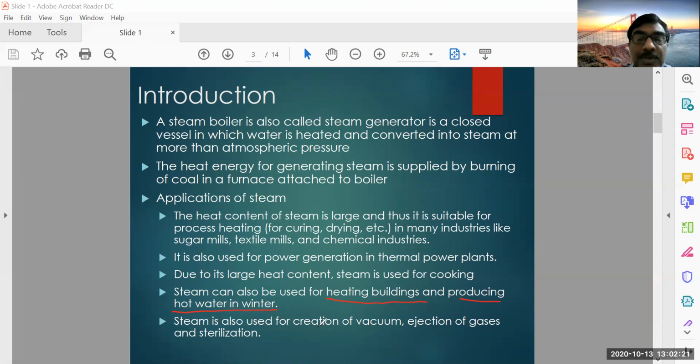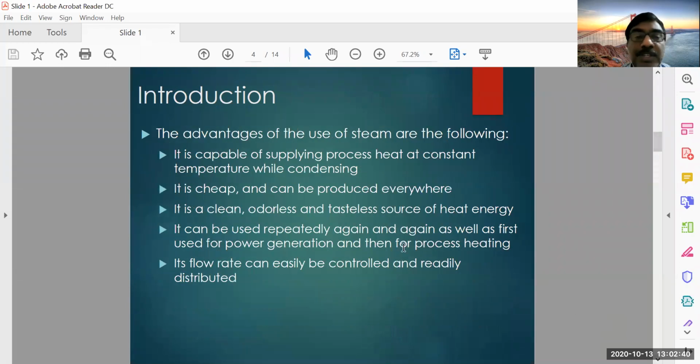And the steam is also used for creation of vacuum, ejection of gases, and sterilization. So these are the different applications of steam. Steam is a very important medium for carrying heat, which is used in different places and industries.